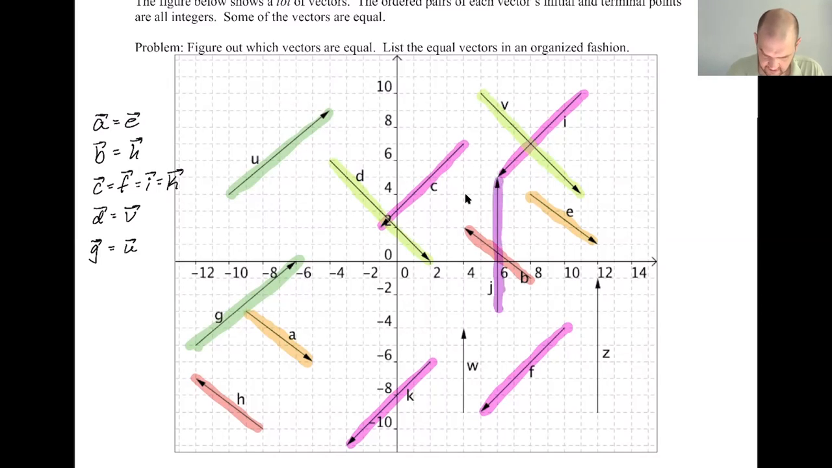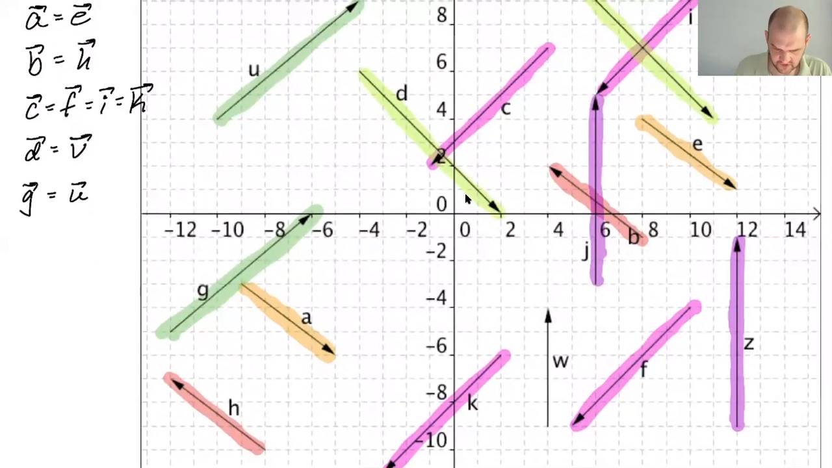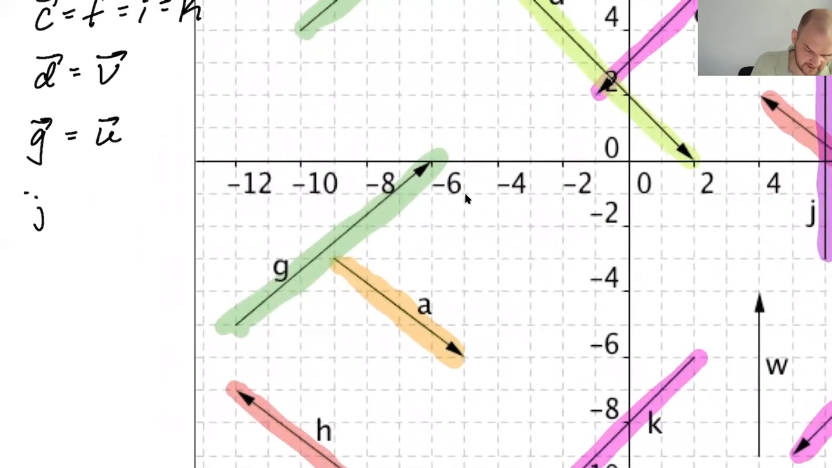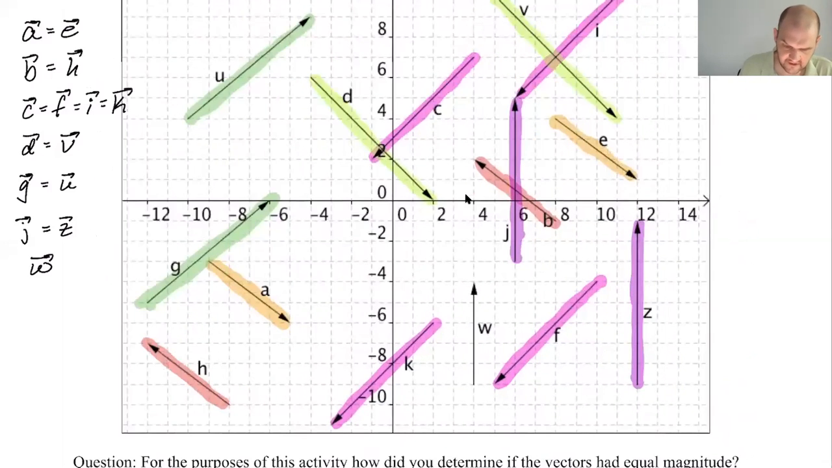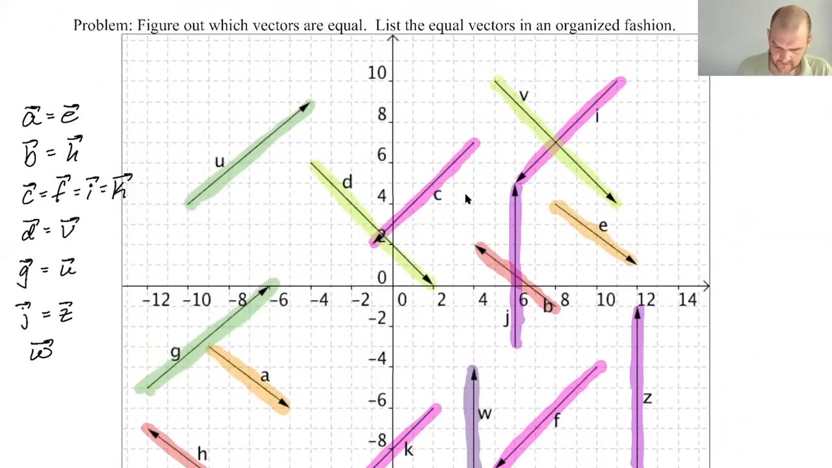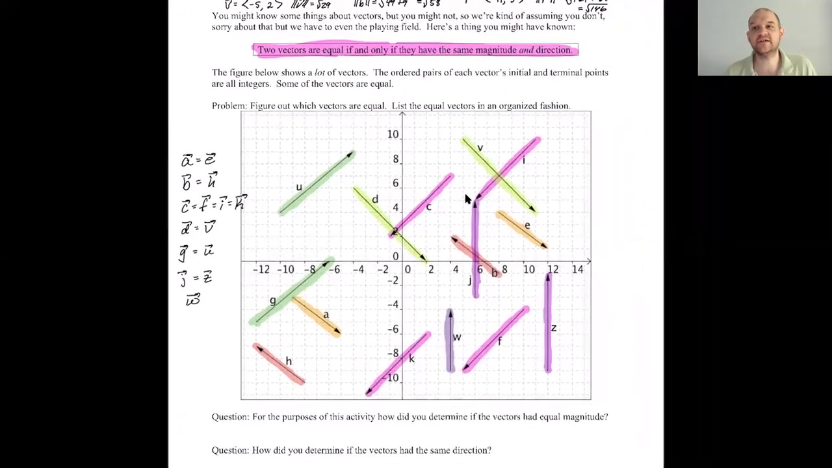It looks like J and Z go together. And then W looks like it's all by itself. J equals Z, and then W, all by itself, I think. I'm going to highlight it anyway, so it's not so ostracized. W, all alone. Okay, so 2 vectors are equal if and only if they have the same magnitude and the same direction. You can see there aren't as many as you would think. There's half as many, maybe a little less than half.